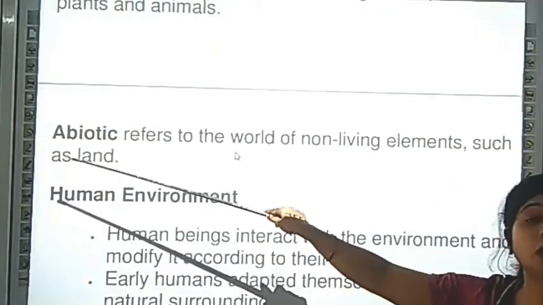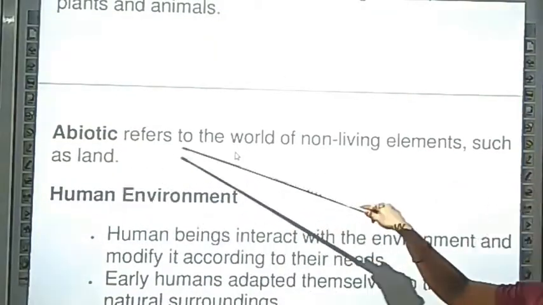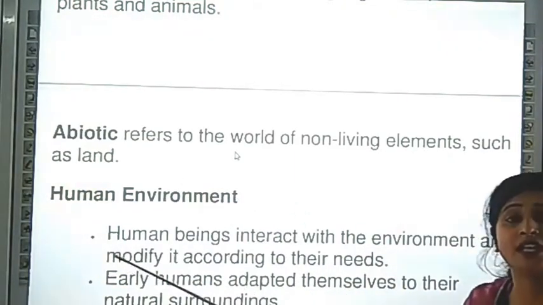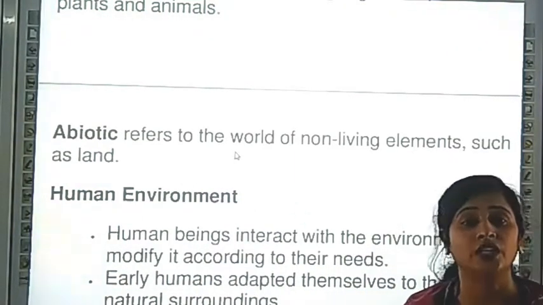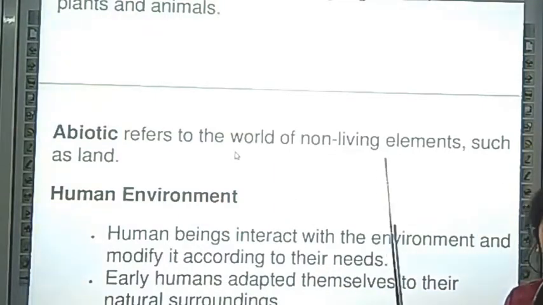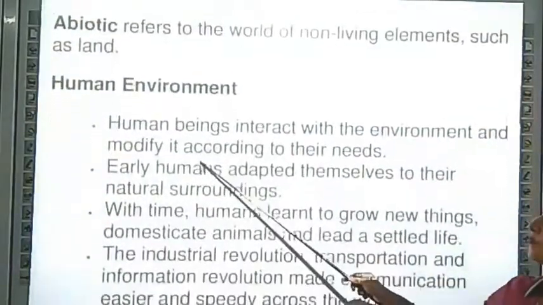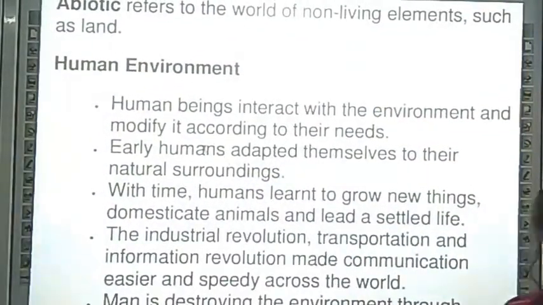The abiotic environment refers to the world of non-living elements such as land, soil, air. These are abiotic, meaning no life is there; a non-living element is called abiotic. That is the natural environment.